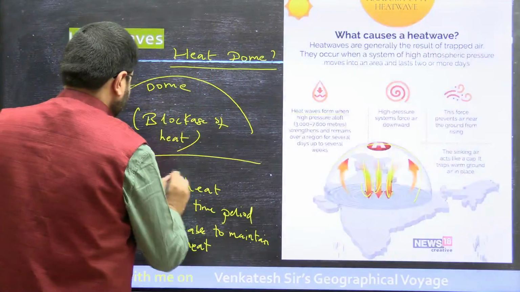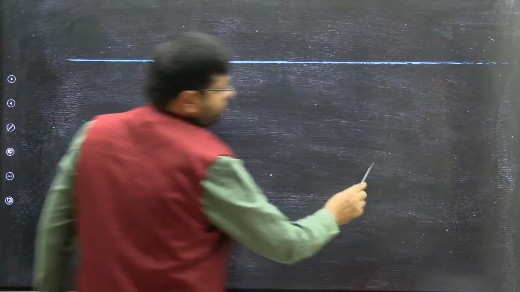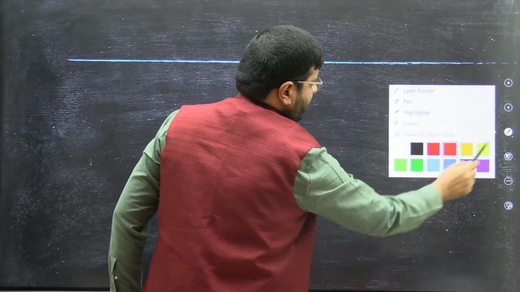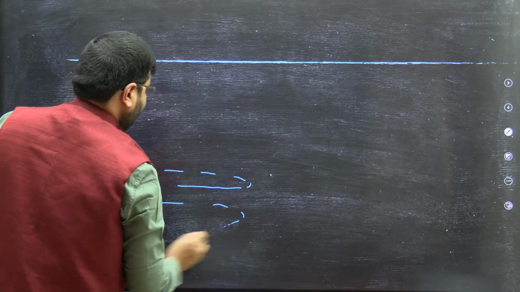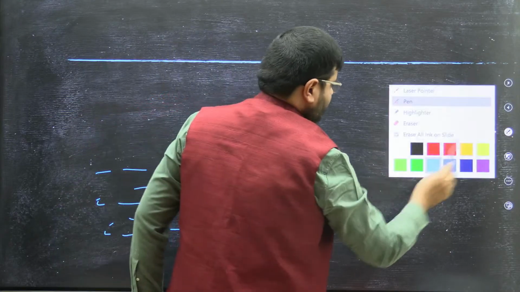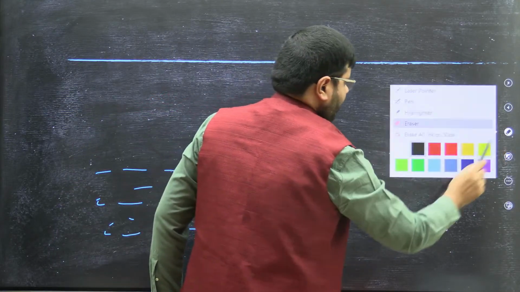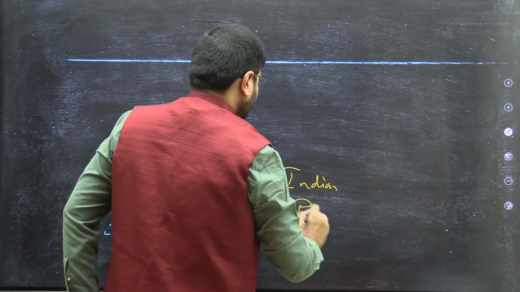If this is an ocean, this is the Indian land. Okay, let me change the color. Indian peninsula.